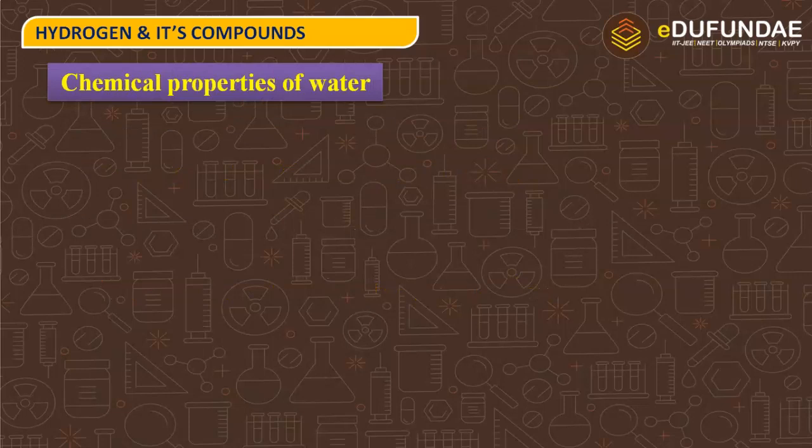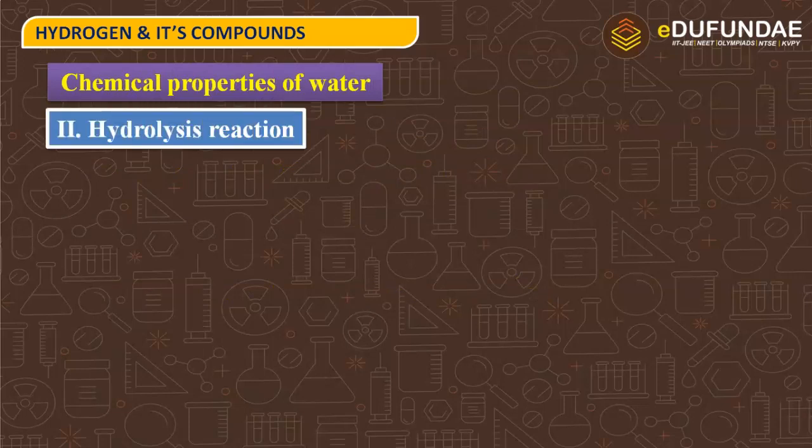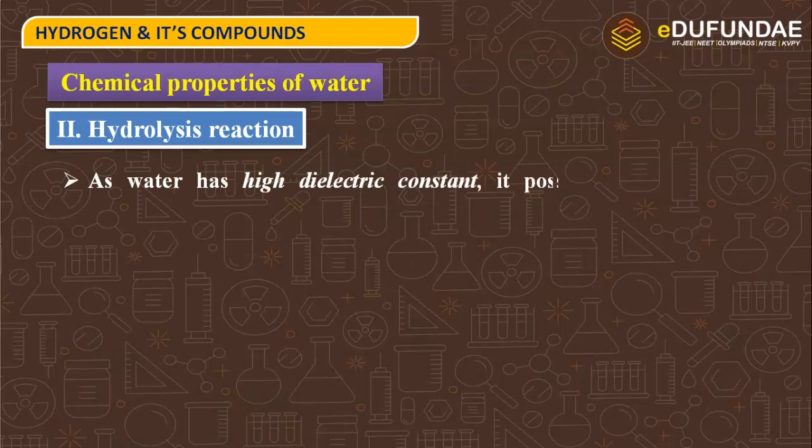Next, the second chemical property of water is the hydrolysis reaction. Water has a high dielectric constant, meaning it possesses a very strong hydrating tendency.